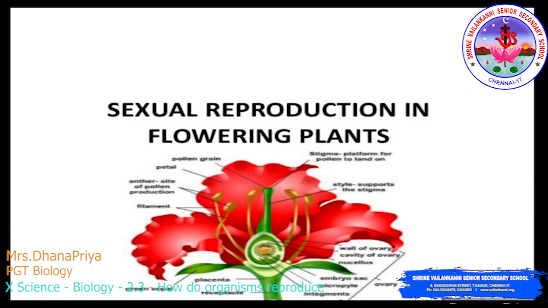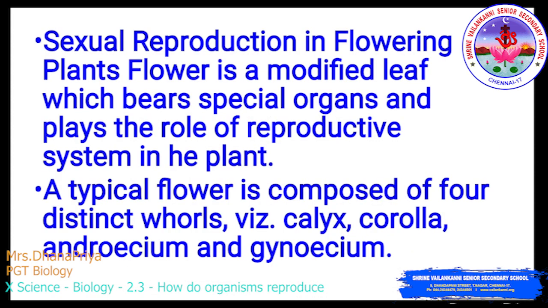So this is sexual reproduction in flowering plants. Here you can see the flower with its labeled parts. Now I will give you the definition of calyx, corolla, androecium and gynoecium. Later I will show a demonstration with the hibiscus flower.